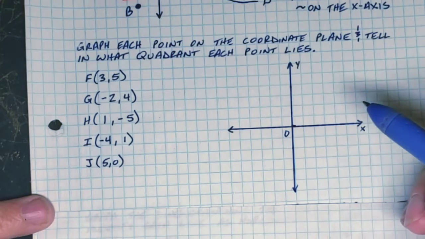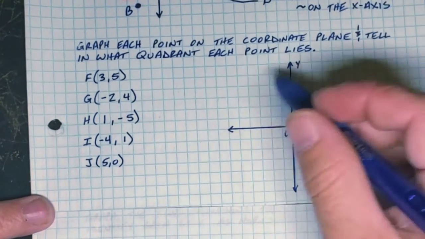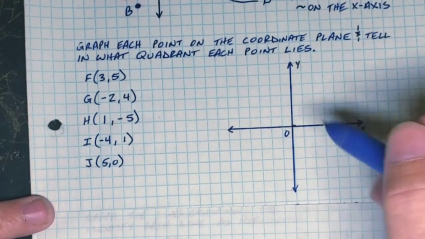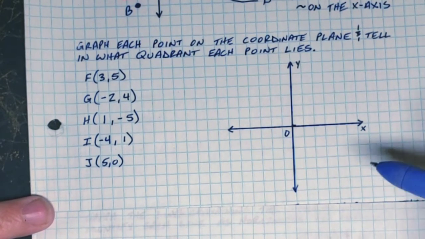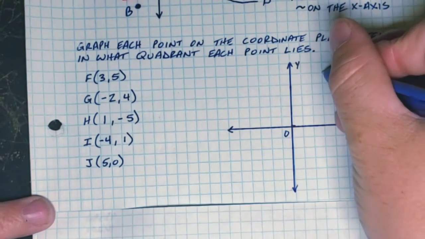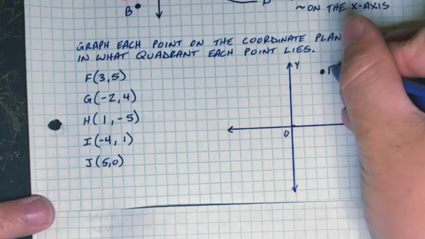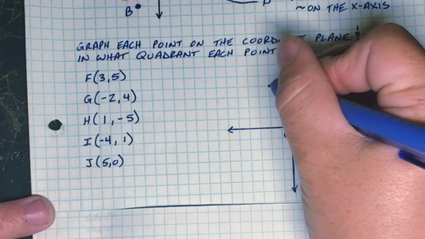All right, so I'm going to quickly graph these 5 points on my coordinate plane, and then we'll come back and talk about what quadrant those points are in. So F is at (3, 5). G is at (-2, 4).